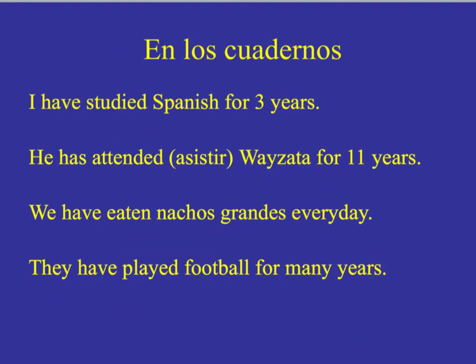Remember, you're not stem changing these at all. You just take the AR, ER, IR ending off, add ado for AR verbs, ido for ER and IR verbs, or it's one of the 13 irregulars. Put the verb haber before it.